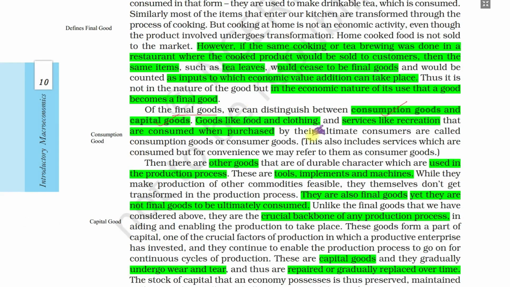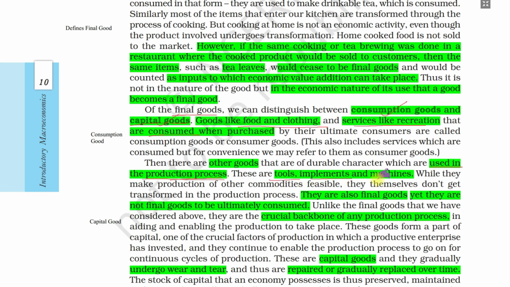Consumption goods are like food, clothing, or recreation services, which we consume immediately. As a consumer, a household purchases them and consumes them immediately, maybe in one or two days or something near future. But capital goods are those goods which are used in the production processes again, but they are not transformed in the production process.